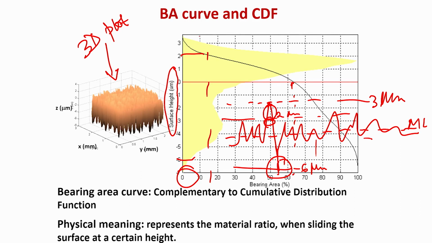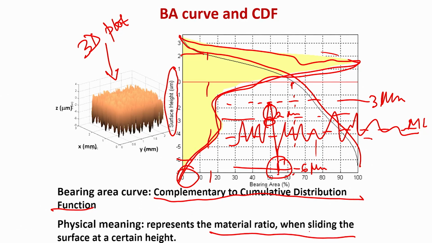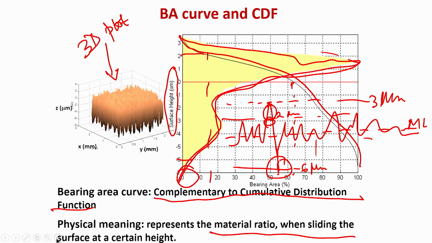This is the cumulative distribution function of the surface height. You can see this is cumulative. This is not a single mean or mode, so this is a bimodal type of distribution. And this is your bearing area curve, which is a typical characteristic feature. The bearing area curve is complementary to the cumulative distribution function, and its physical meaning is that it represents the material ratio when sliding at the surface at a certain height.